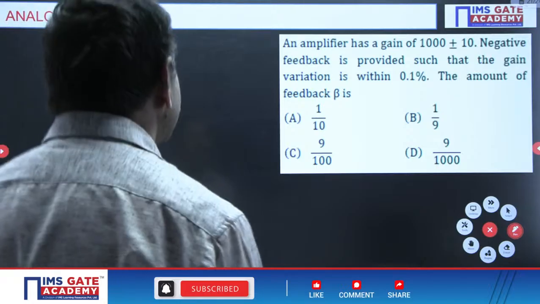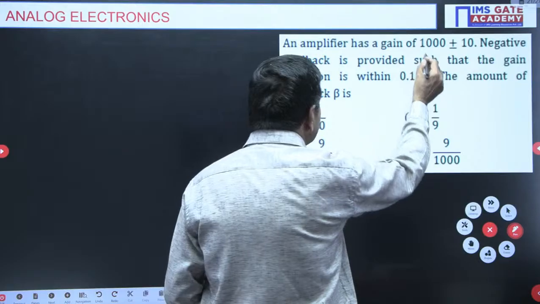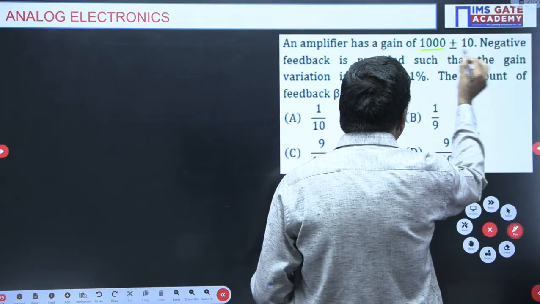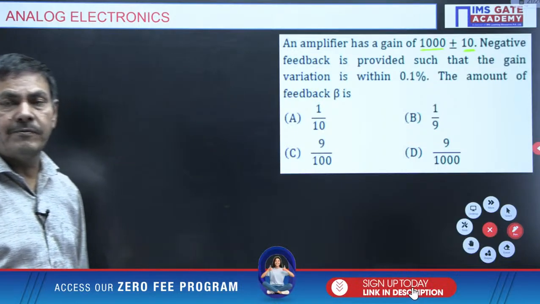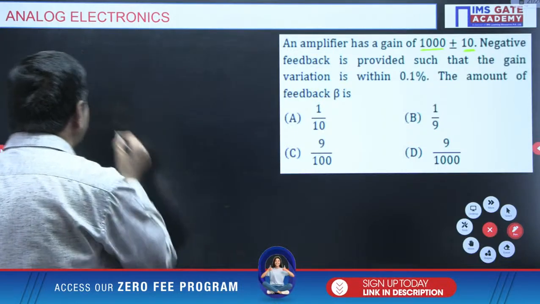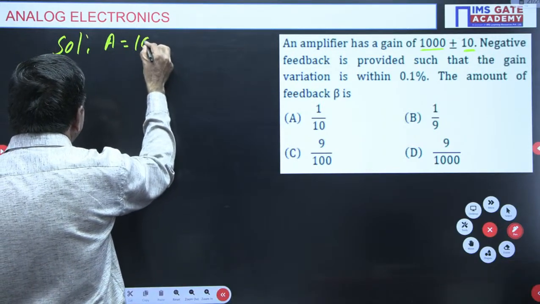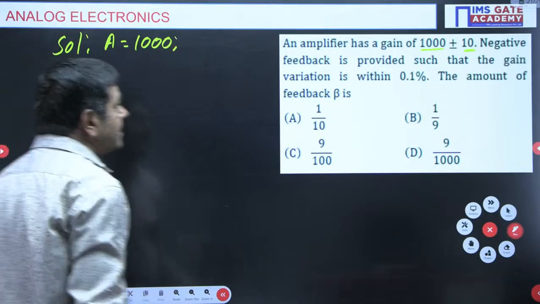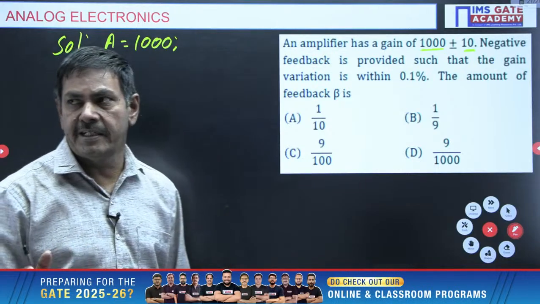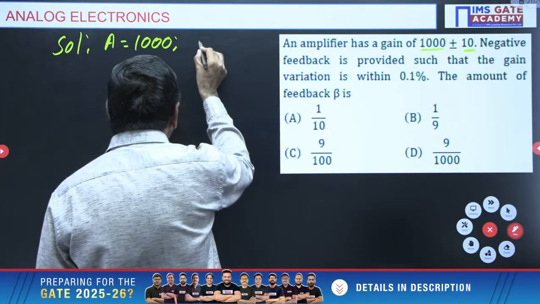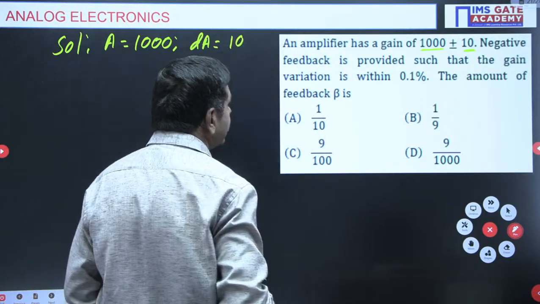An amplifier has a gain of 1000 plus or minus 100. This 1000 is nothing but the A value. An amplifier has an open loop gain, that means the A value given in the problem is 1000, and the tolerance is given as 10. The tolerance means change of A. Change of A is denoted by the symbol dA. dA is given as 10, a positive value you can take.